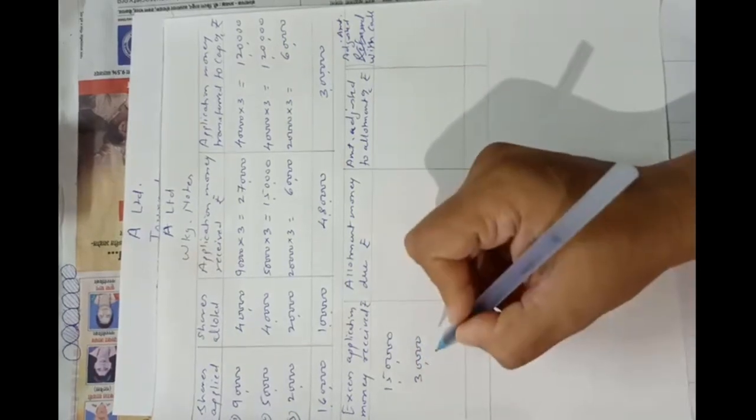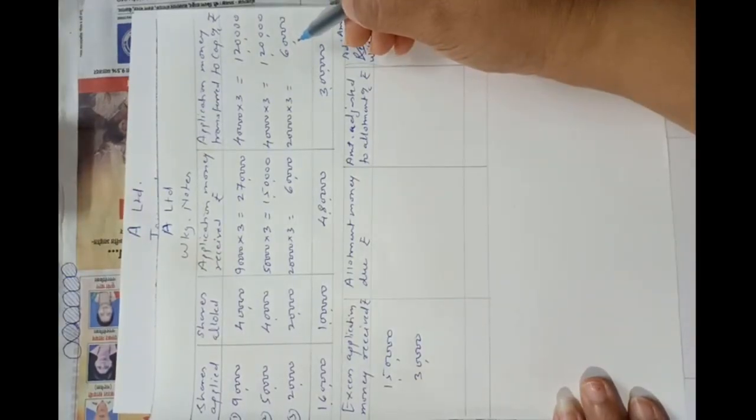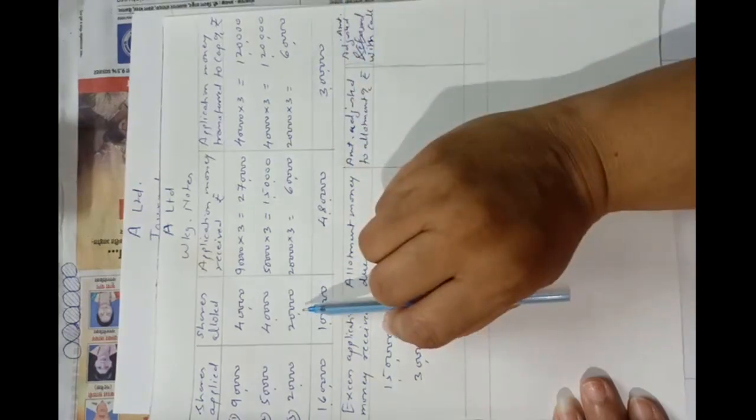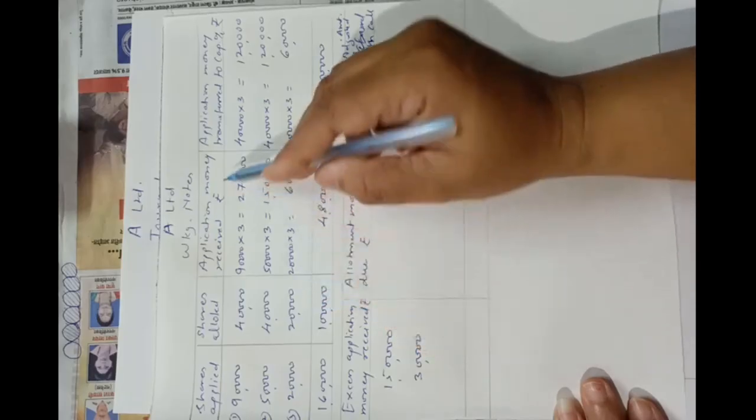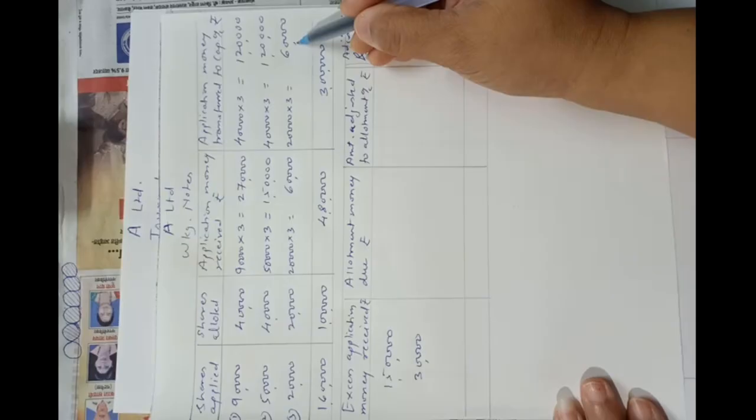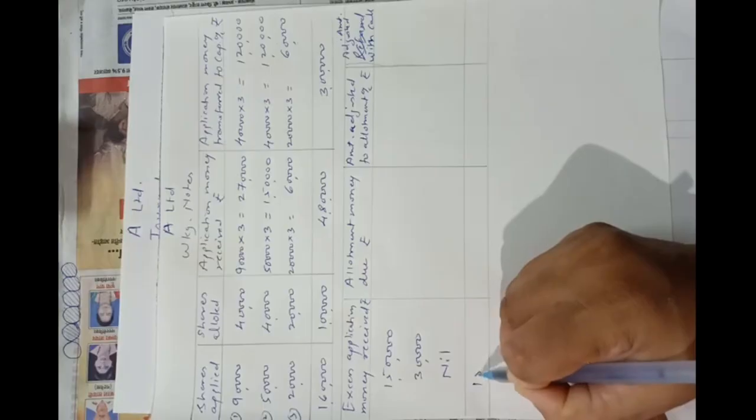So excess application money will be 30,000 in case of second category. And in third category, as the company has allotted all the shares, full allotment was made to these applicants, this application money was transferred to capital account, so there will not be any excess application money remaining. Okay, so total excess application money will be 1,80,000.